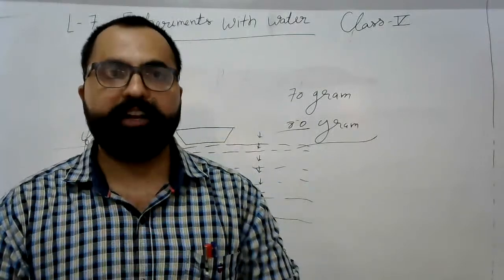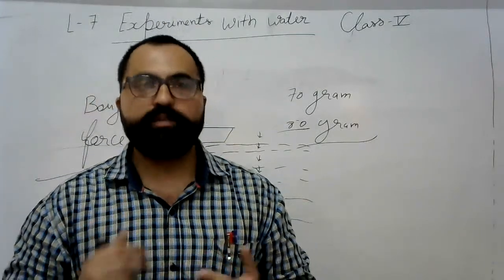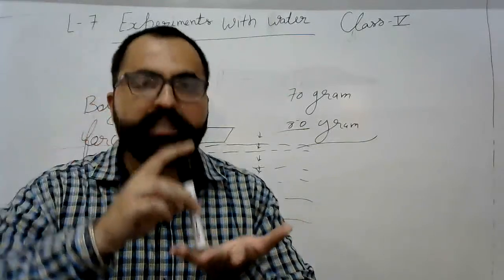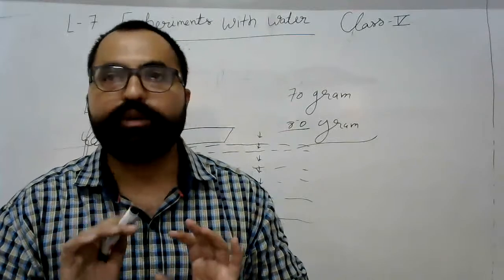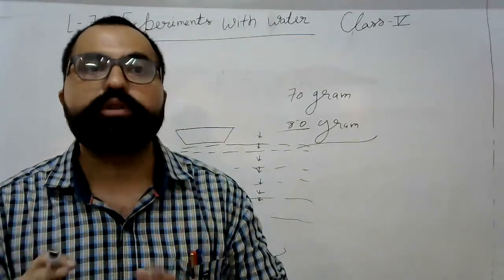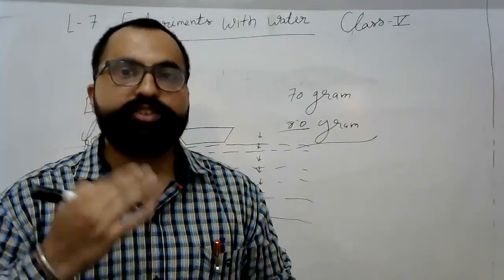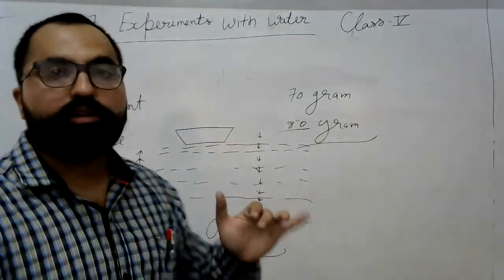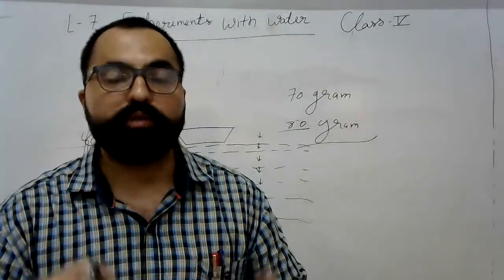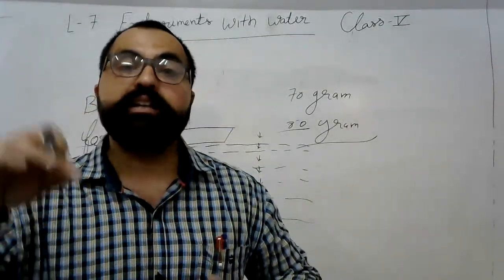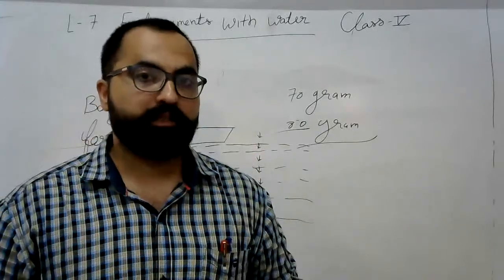So class, I'm repeating it for you again. Just try to listen very clearly. First, an iron nail sinks in water because it is not displacing more water than its weight. Second, ships or cruise ships float over water because they displace more water than their weight.